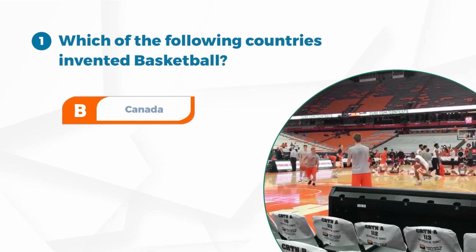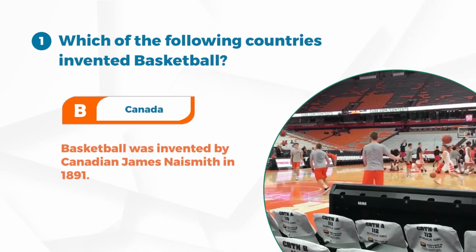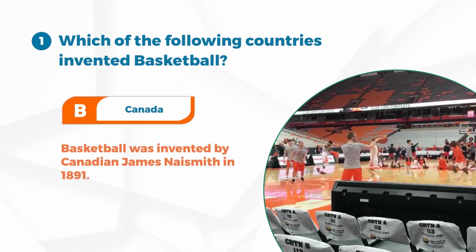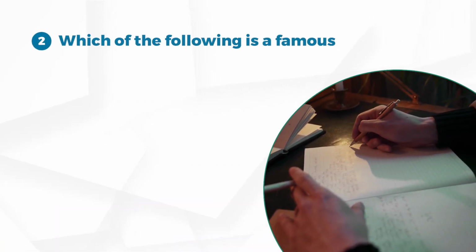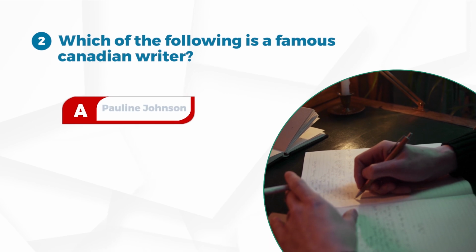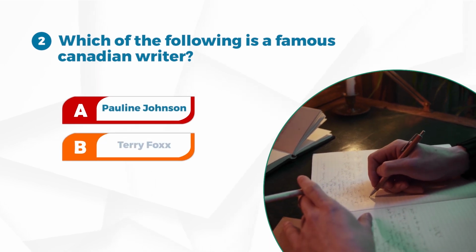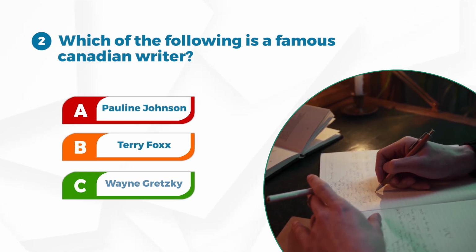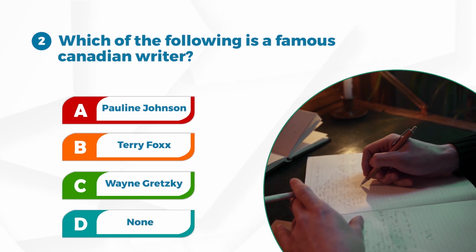Answer B. Canada. Basketball was invented by Canadian James Naismith in 1891. Number 2. Which of the following is a famous Canadian writer? A. Pauline Johnson. B. Terry Fox. C. Wayne Gretzky. D. None of these.